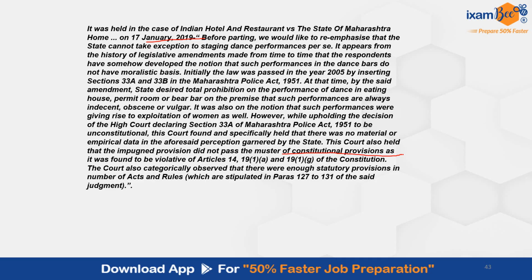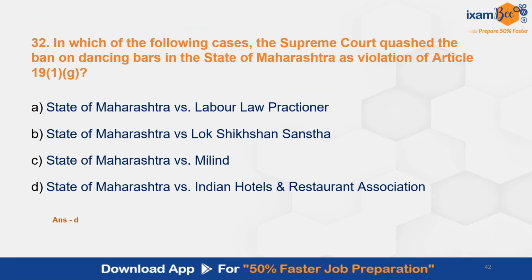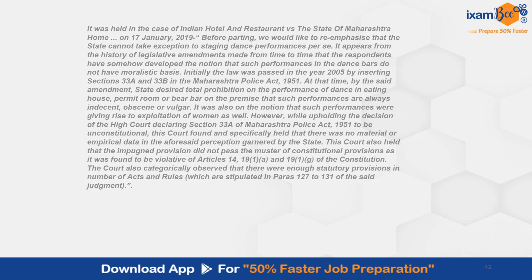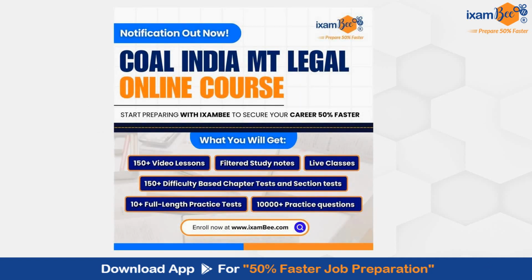At that time, the state desired total prohibition on the performance of dance in eating house, permit room or beer bar on the premise that such performances are always indecent, obscene, or vulgar. It was also on the notion that such performances were giving rise to exploitation of women as well. So when state was banning these dance performances, the Supreme Court quashed the ban on dancing bars, saying that it is in violation of Article 14, 19(1)(a) and 19(1)(g) of the Constitution. So these were the various questions that have come from the Constitution of India.